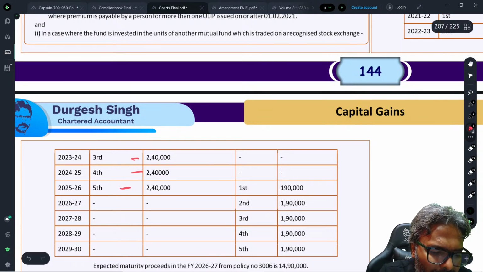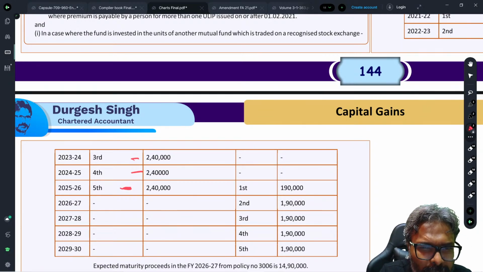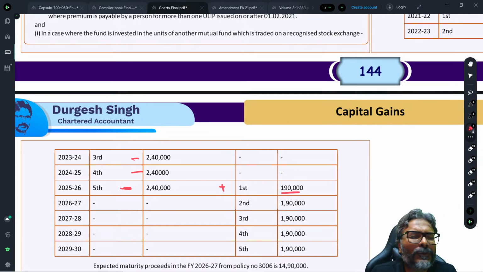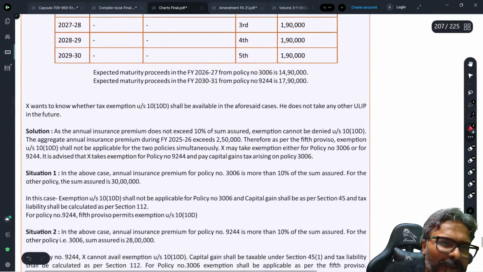But in the fifth year, what happens? 2.4 lakhs plus 1.9 lakhs. Can you see this, students? Now, therefore, although the annual premium is less than 10% of the sum assured, in the fifth year what we are finding is that the aggregate of the premium paid on the policies issued on or after 1st of February 2021, the aggregate premium, is going more than rupees 2.5 lakhs. And if it is going more than 2.5 lakhs, students, in that particular case, in year number 5, there would be some consequence. And what is the consequence, students?